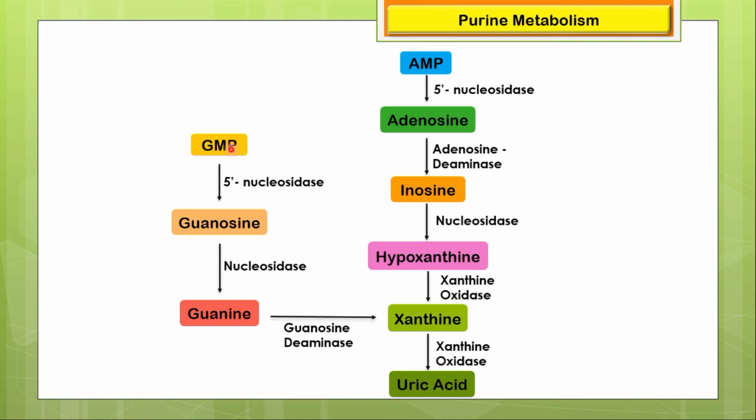On the other hand, by the action of the 5' nucleosidase enzyme, GMP or guanosine monophosphate is converted into guanosine, and then by the action of the nucleosidase enzyme, guanosine is converted into guanine. Then, by the action of guanase, guanine is converted into xanthine, and ultimately it produces uric acid by the action of xanthine oxidase.